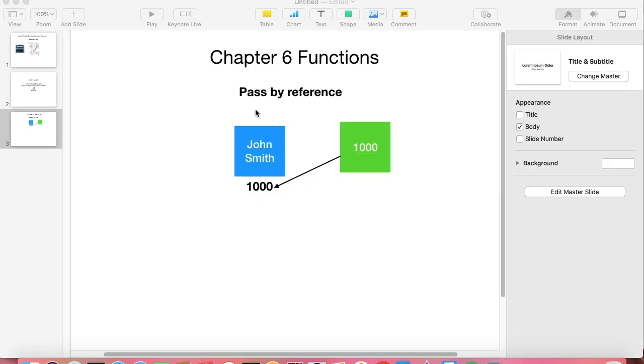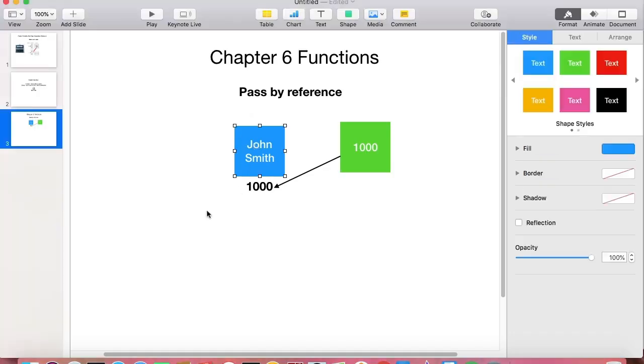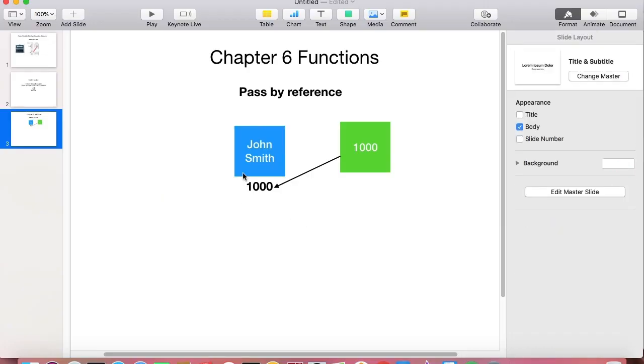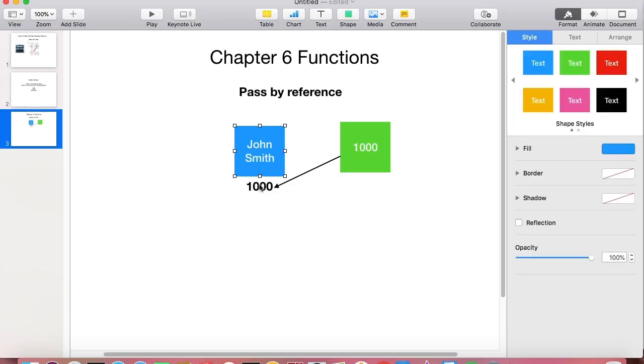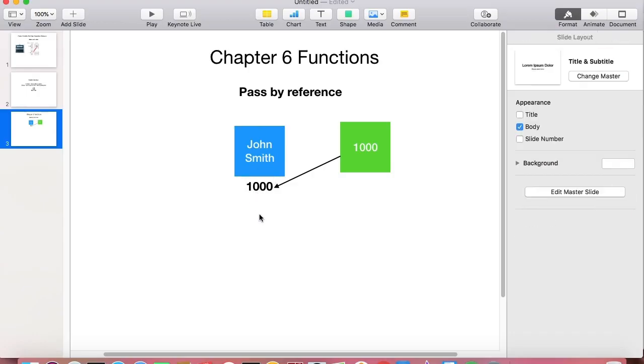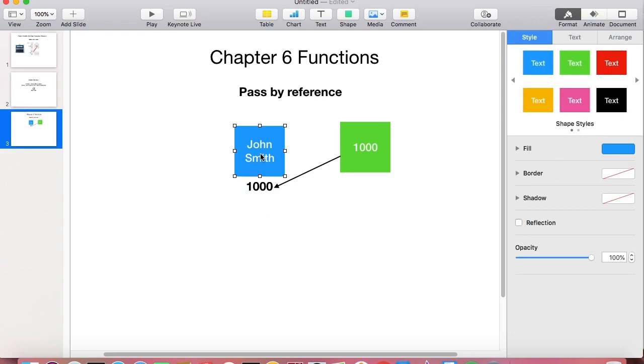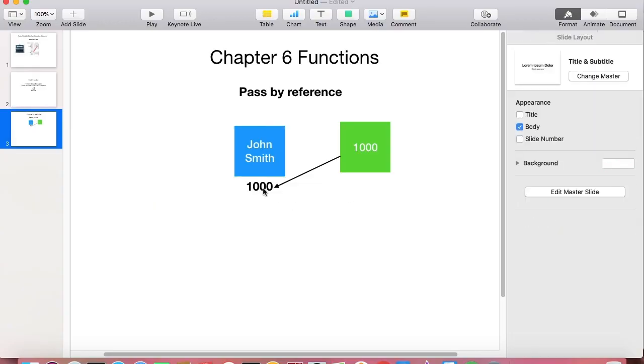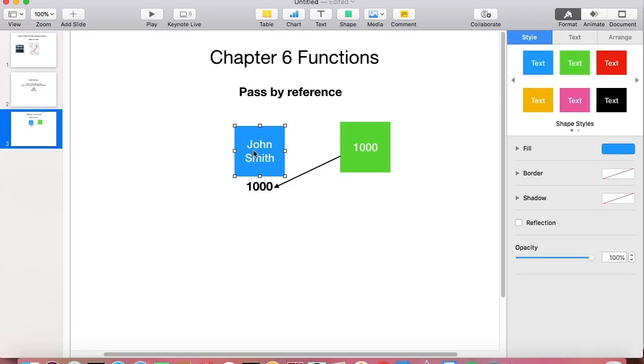function. Now see, in this diagram, think that this is a variable where I am storing a name of a person, okay, John Smith, and the address of that particular memory location is this 1000. Now, if I pass this variable as a parameter to a function, then actually we are passing the address of this particular variable to that function.